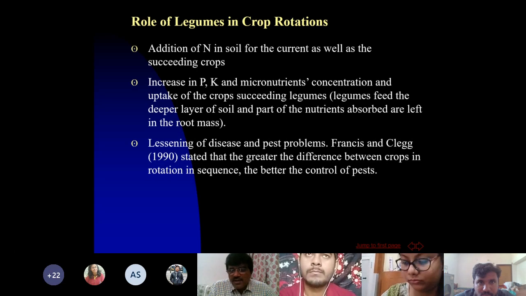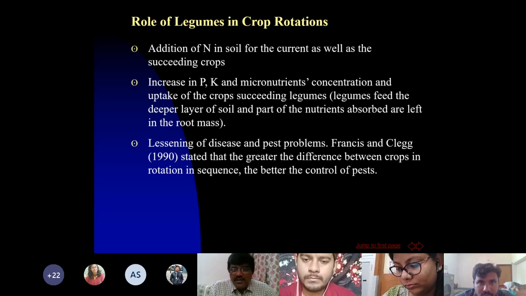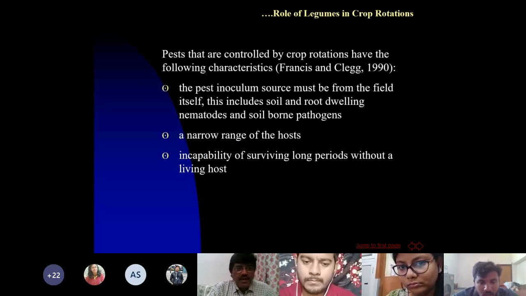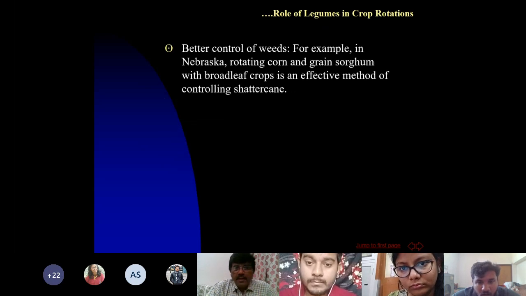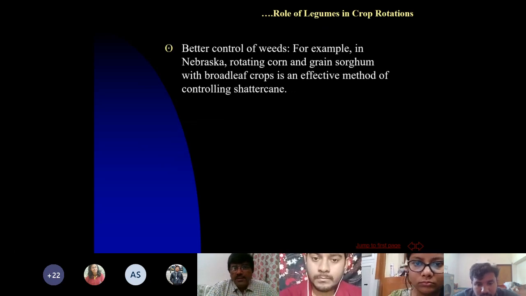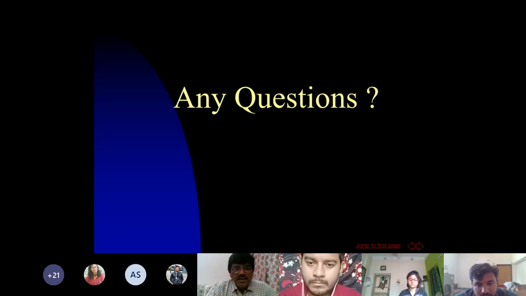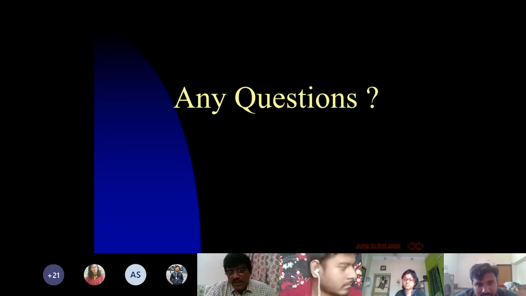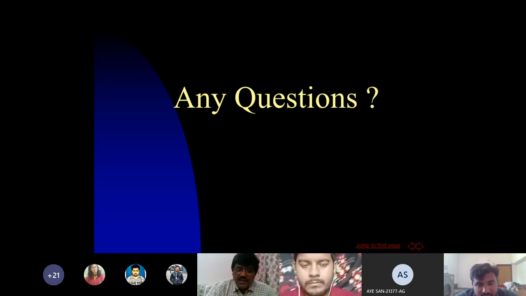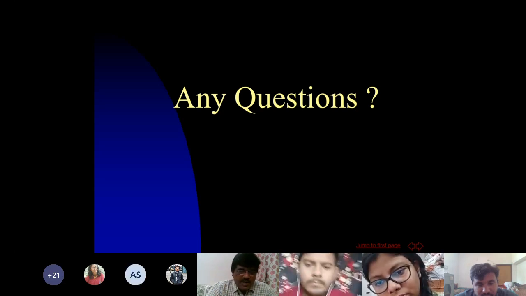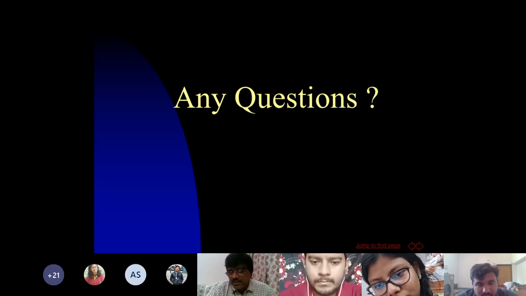They also reduce the disease and pest problem in the next crops. So they also control the weeds. I have told you these leguminous crops are important in controlling the weeds. And this is a very small part. I wanted to highlight the value of crop rotations, particularly including the legumes in the rotation.